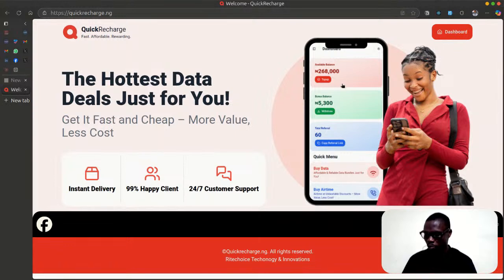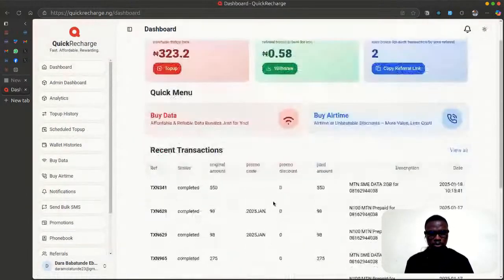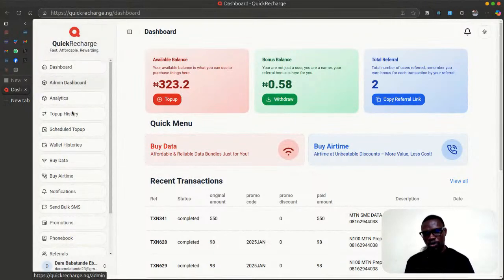Let me go to the dashboard. So you can see the dashboard of this application. This is how it is. You can see there's top up history, admin panel. I'm not going to the admin panel now, but they also built an admin panel. Don't worry, we'll build everything, though the design may not be like this. For those of you that are familiar with shadcn, we'll be using shadcn as our UI component library here. Don't worry, this is going to be super simple and awesome.